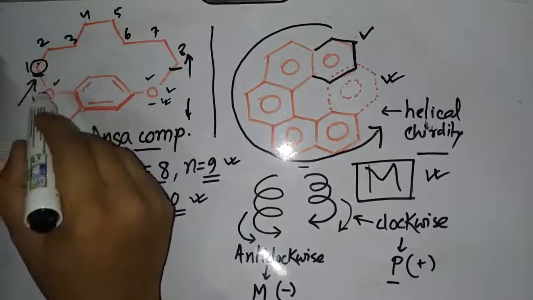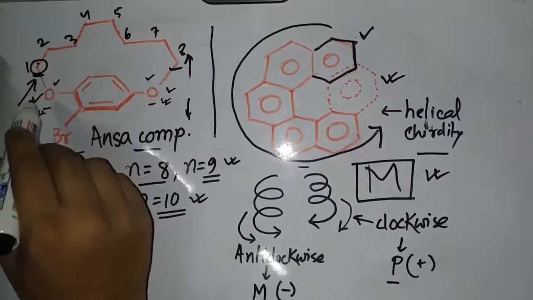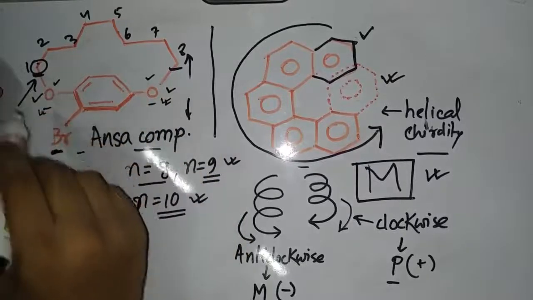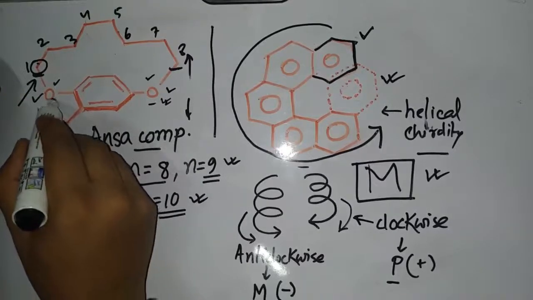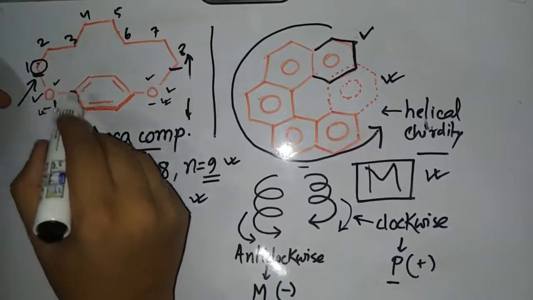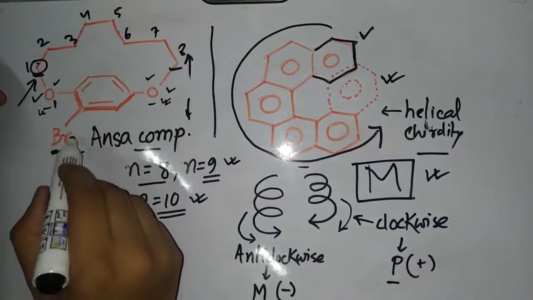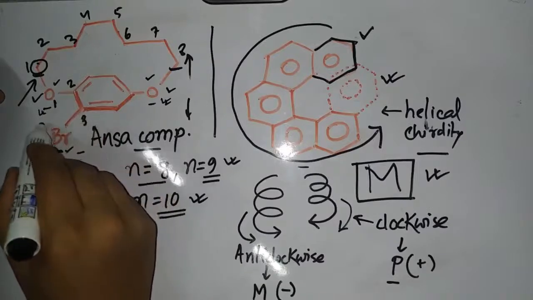Now after choosing the pilot atom, we have to give numbering. The numbering will start from the atom which lies in the ring and is attached to the pilot atom. So here it is oxygen. Oxygen will get 1, and it will sequentially increase towards the high priority group. Here the high priority group is bromine. So 1, 2, 3, 4.